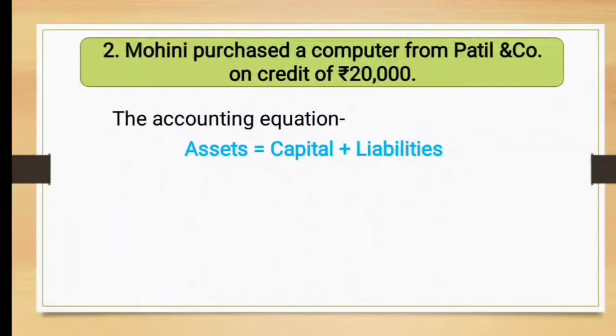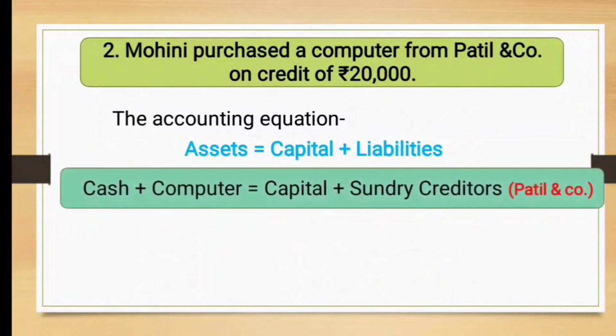The equation is assets is equal to capital plus liabilities. Now with this transaction, a new asset, that is computer, is created. So in total 2 assets you will see here, cash plus computer, and also a liability created here, that is sundry creditors.